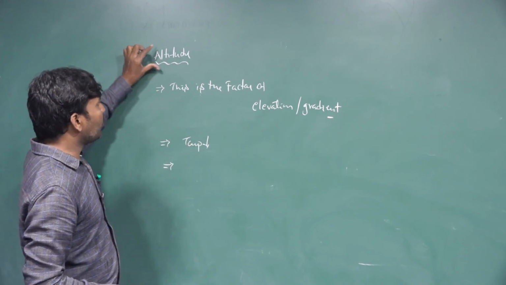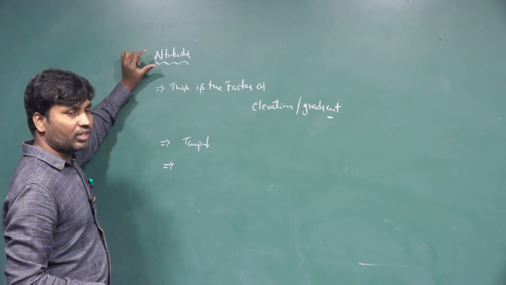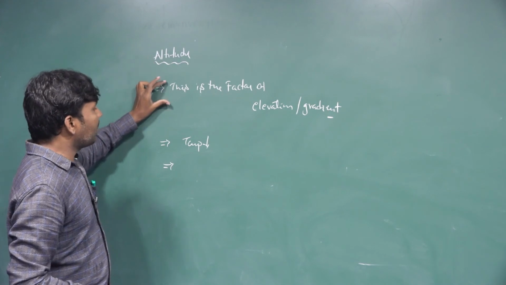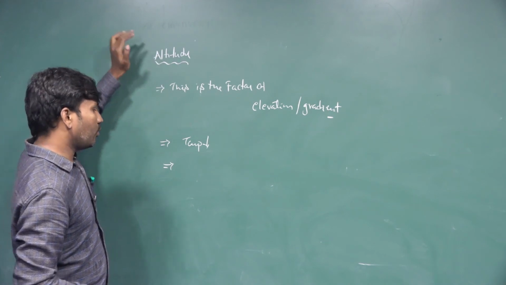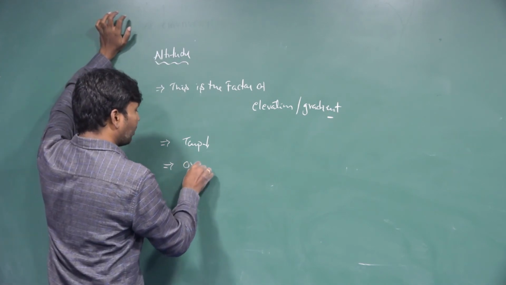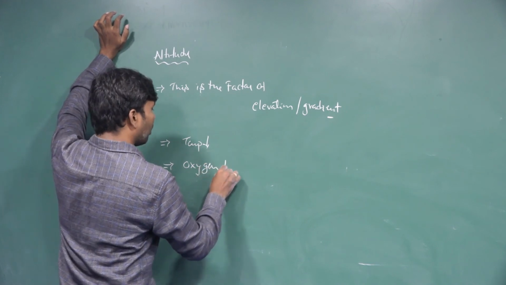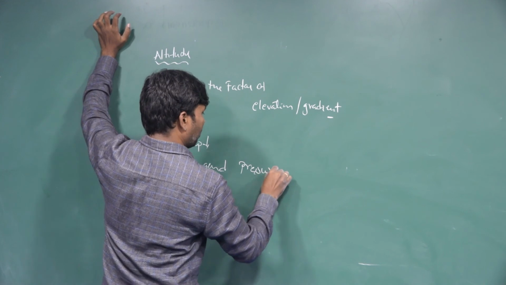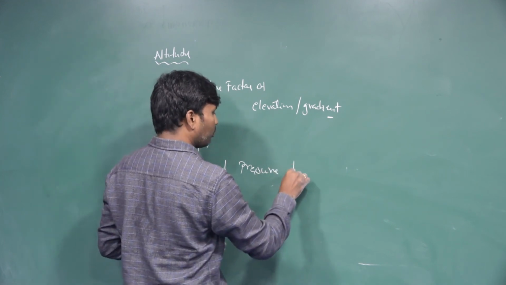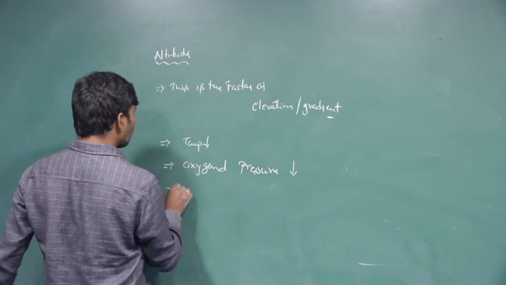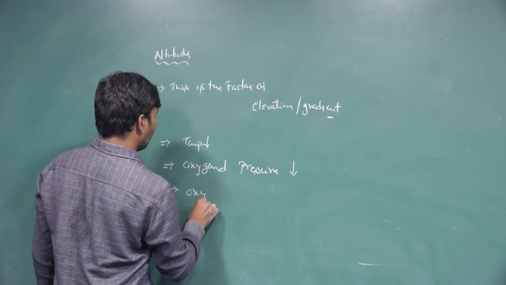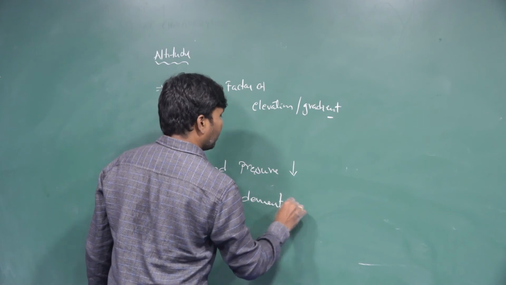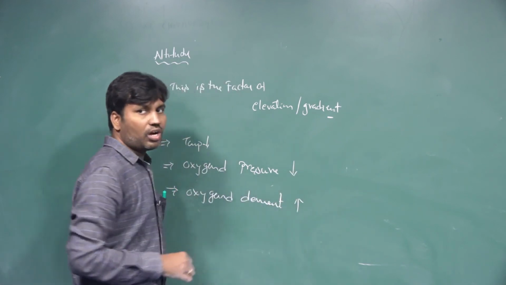So how does altitude influence the organism? Whenever we go to higher altitudes, the oxygen pressure decreases. That means the oxygen demand increases in the organism.